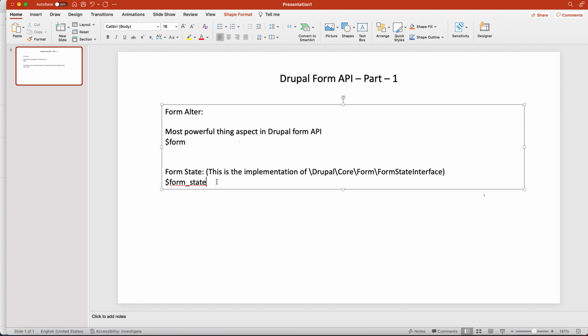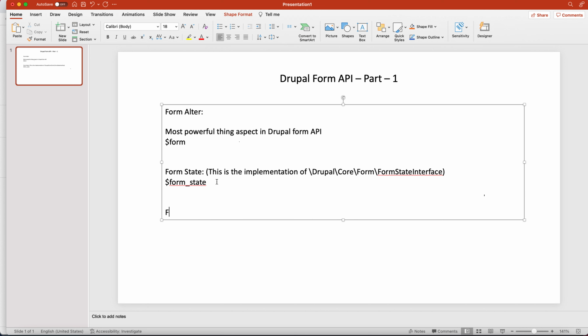We can get information about which button of the form gets clicked in a multiple-button form using this form state. We can get the full information about the HTTP method, what is happening in HTTP, using form state. We can also store information related to process data in the form of cache using form state. So form state also helps us to create a cache of anything, or a cache of our state or form. Okay, so this is form state.